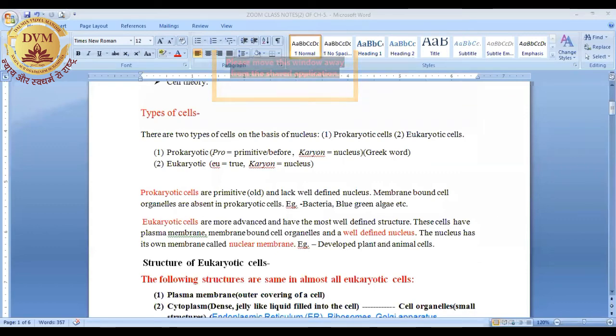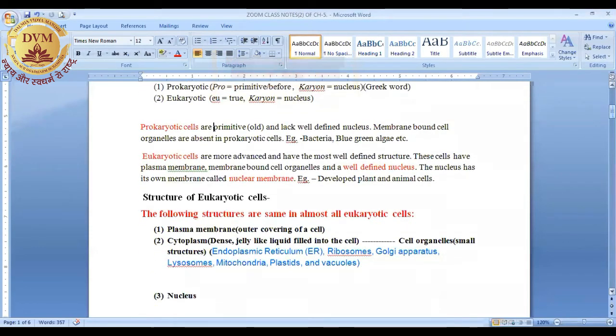So, we can conclude that mostly all eukaryotic cells have the following structures. First is the plasma membrane, also known as the cell membrane.